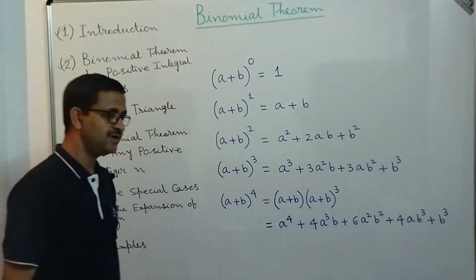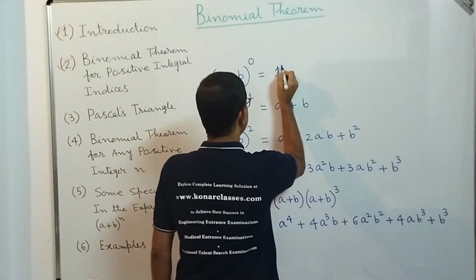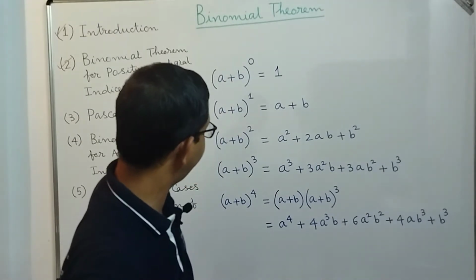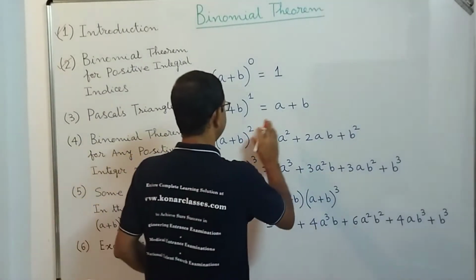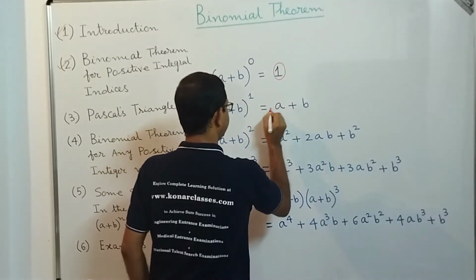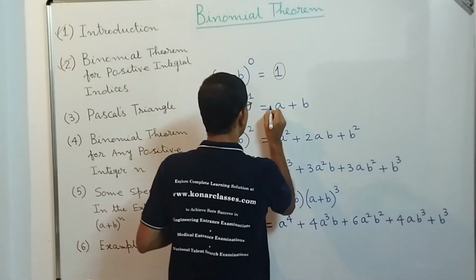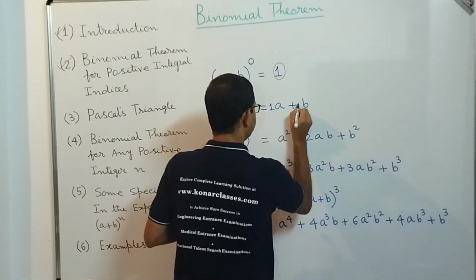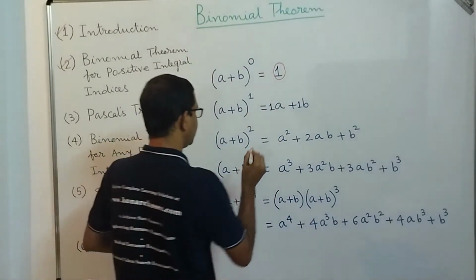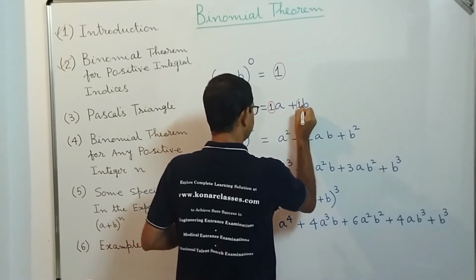What is that? Let me tell you. If you closely observe the different coefficients in this expansion, here the coefficient is 1, correct? And here nothing is mentioned, that means it is 1. And here also it is 1. A plus B means 1 into A plus 1 into B. So this is 1, this is 1.